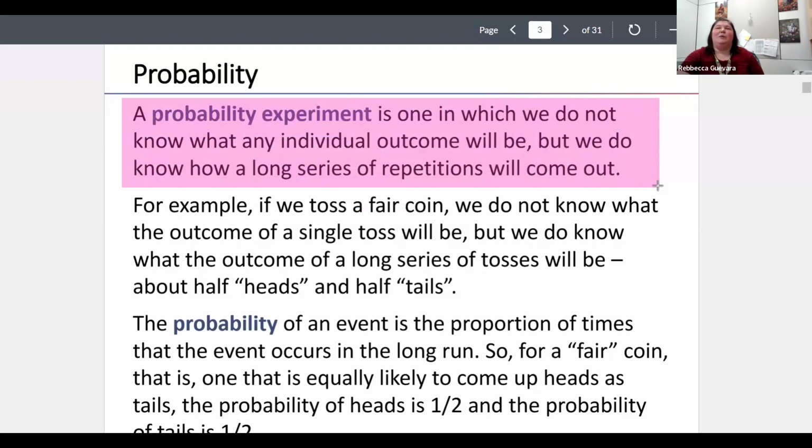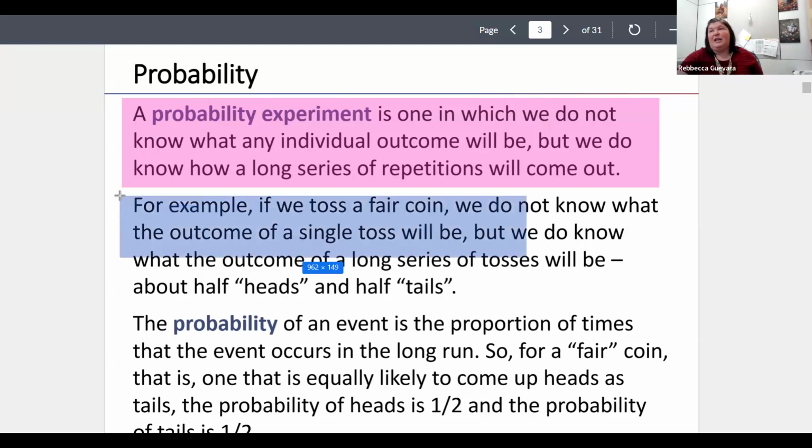Like I said, what we hear is that we can't figure out an individual outcome, but over a long period of several outcomes, we could probably tell you what was going to happen. And the more and more repetitions we have, the better our probabilities are going to be about particular outcomes.